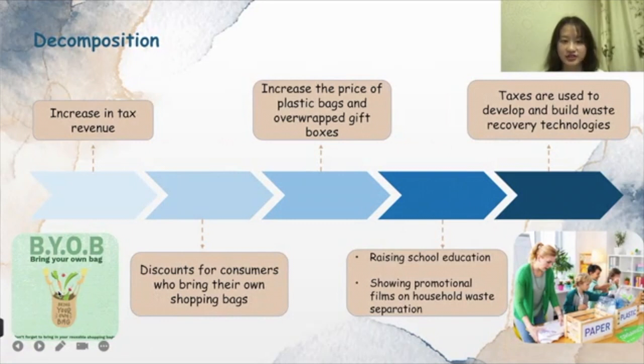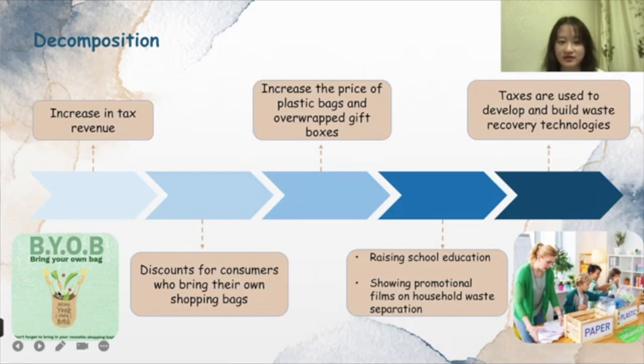Therefore, to ensure that this new model can be better implemented, we also need the joint efforts of government, consumers, retailers, and manufacturers. The first thing needed is for the government to increase tax on manufacturers of overpackaging, so that companies will encourage consumers to bring their own bags, and reduce the use of shopping bags by discounting or raising the price of plastic bags and overpackaged gift boxes. Because as long as their price goes up, people's demand will go down.